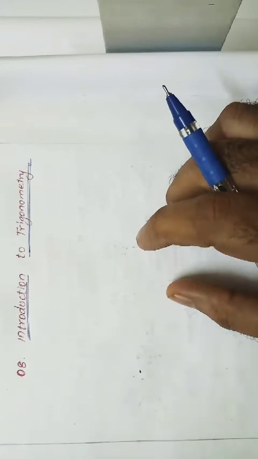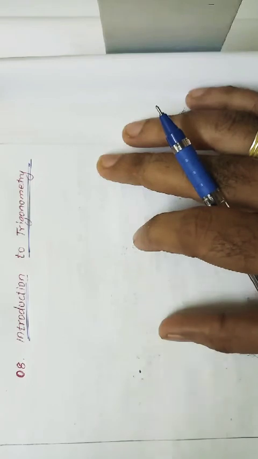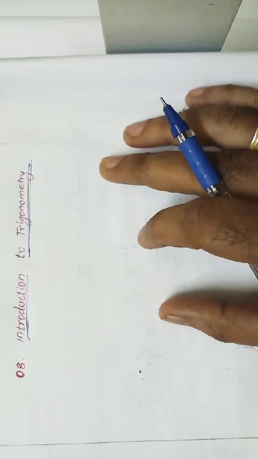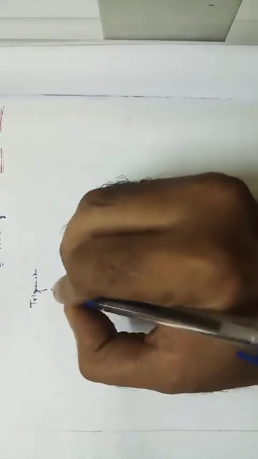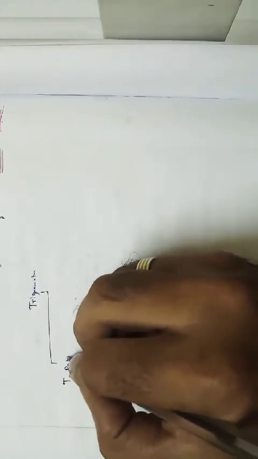First you want to know what the concepts are that we have in this chapter. We have 4 concepts in trigonometry. The first concept is nothing but trigonometric ratios, T ratios.